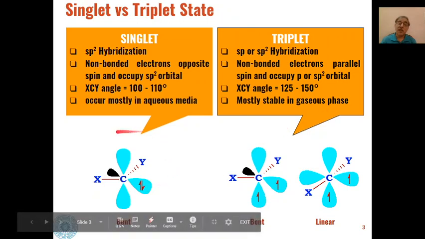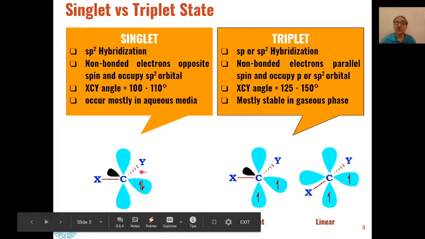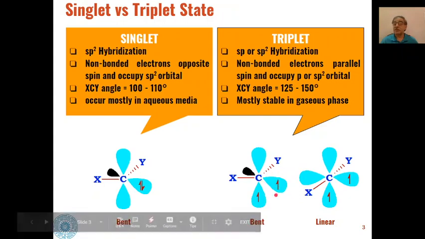Singlet carbenes, as I have told you, have non-bonded electrons of opposite spin present in the sp2 orbital, whereas in triplet carbene the non-bonded electrons have parallel spin, not anti-parallel but parallel, and they occupy either the sp2 orbital or the p orbital.